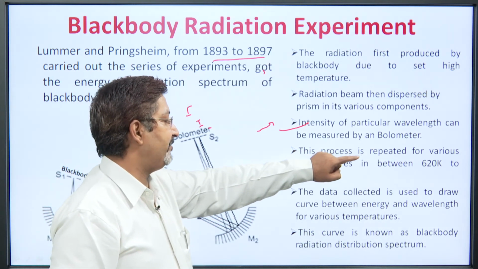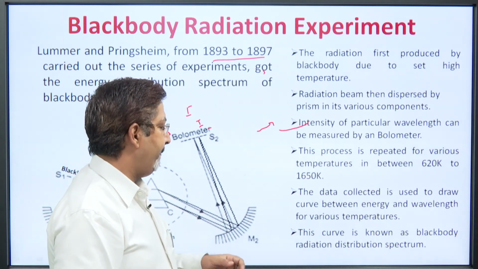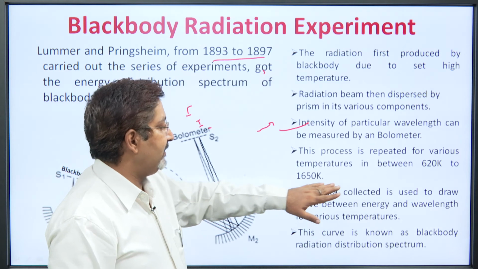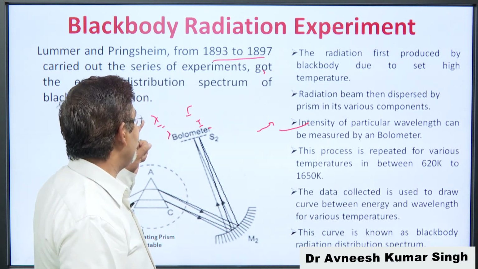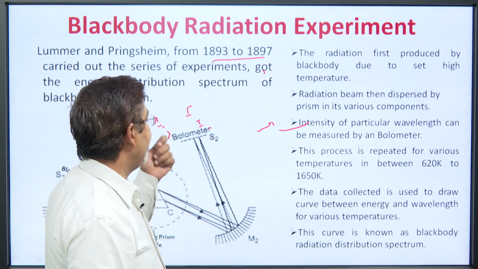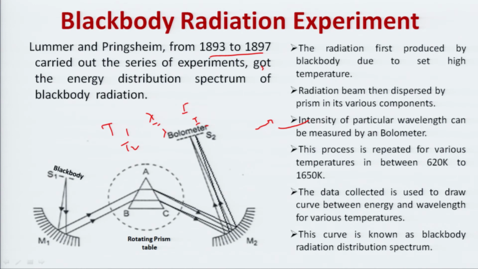This process is repeated for various temperatures, and the data is collected to draw the curve between the energy density, or intensity, and the wavelength at a particular temperature. This curve is known as the black body radiation curve.